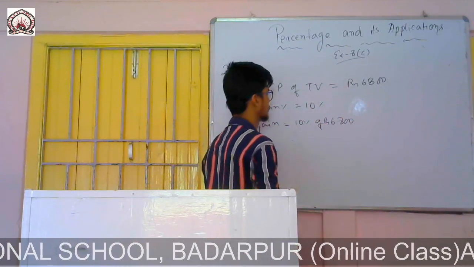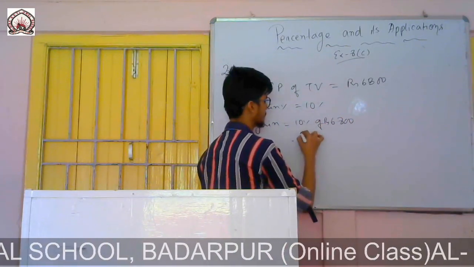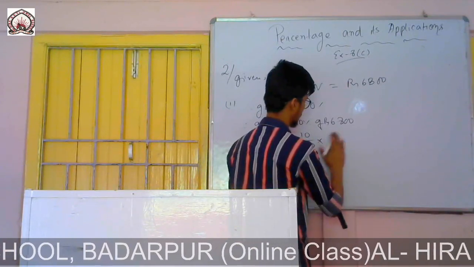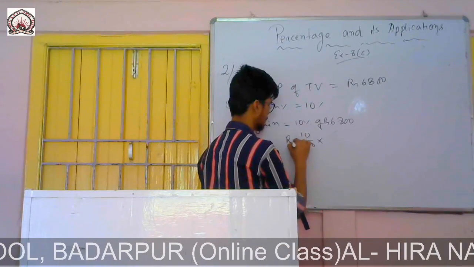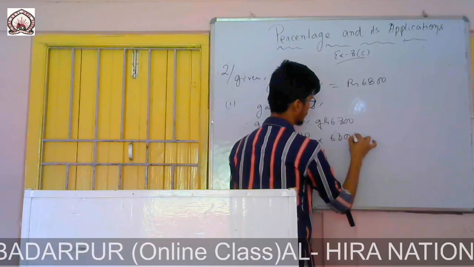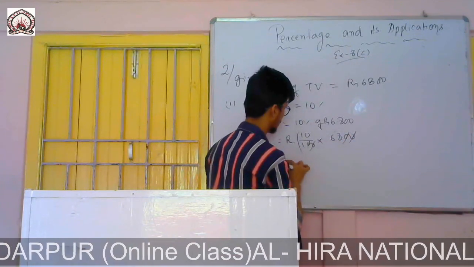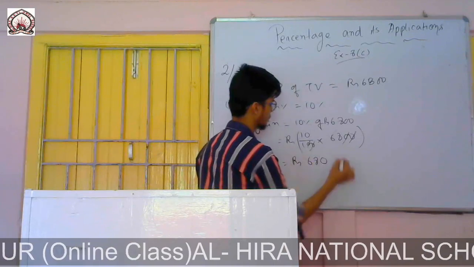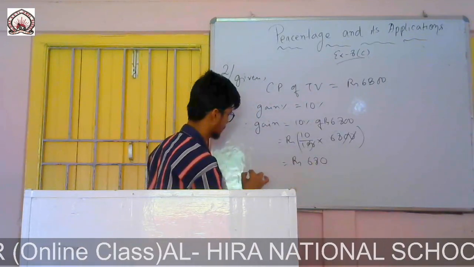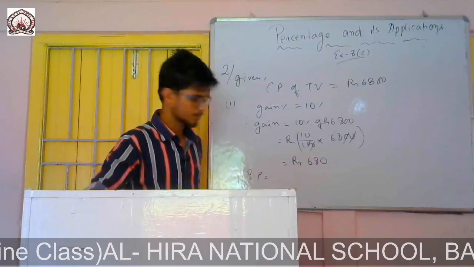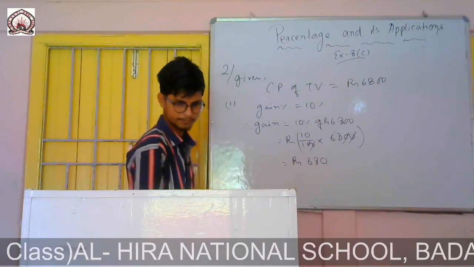So if I simply solve this one, I will get the answer. 10% means 10 by 100 into rupees 6800. I can cancel 68 into 10, it is rupees 680. So therefore SP equals to, or you write he should sell in rupees.